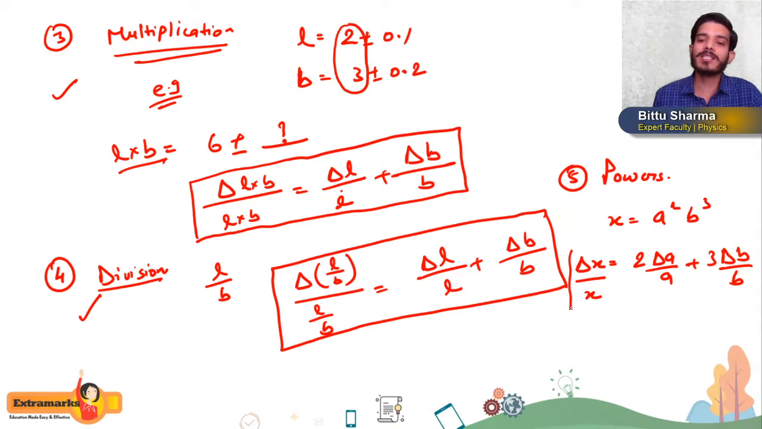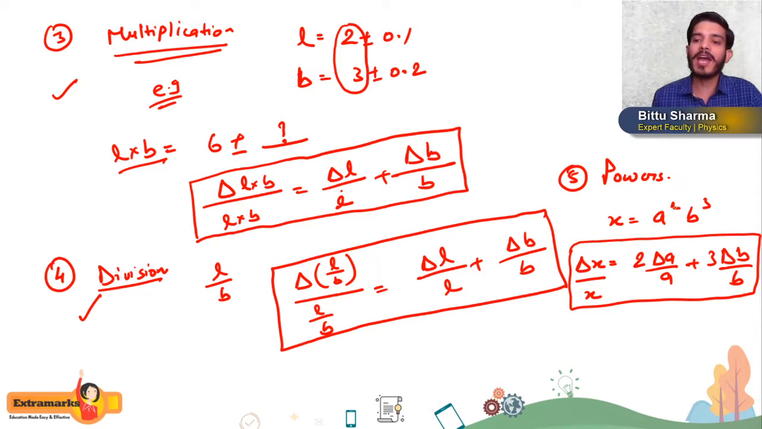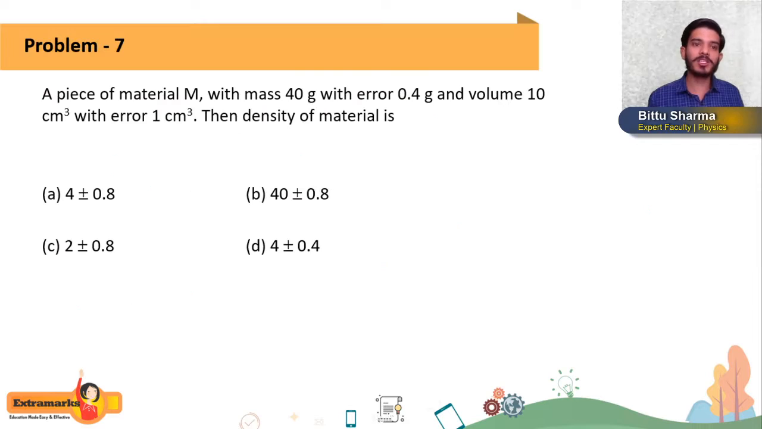I hope you are getting this. Again I am repeating what we will do here. Whatever power we have, that power will come in front. 2 will come in front of a: twice of delta a by a plus thrice of delta b by b. Like this we can solve questions based on errors.